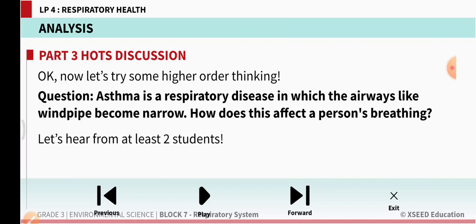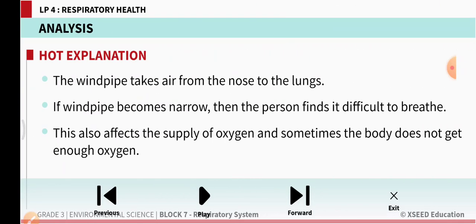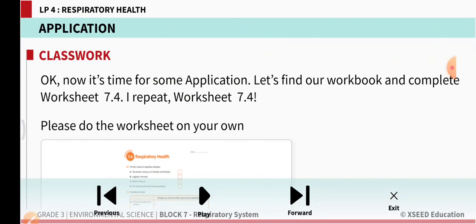Asthma is a respiratory disease in which the airways, like the windpipe, become narrow. How does this affect a person's breathing? The windpipe takes air from the nose to the lungs. If the windpipe becomes narrow, then the person finds it difficult to breathe. This also affects the supply of oxygen, and sometimes the body does not get enough oxygen.